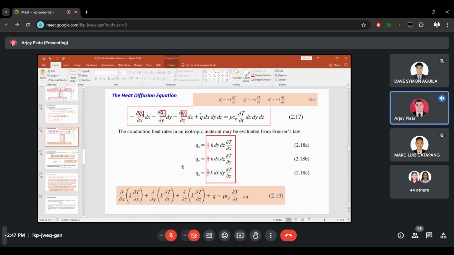Okay, so what else? Yung dx, dy, dz po sa 2.17. Yep. What will happen? Magka-cancel out po. Matitira yung partial derivative. Okay, so it will be cancelled out since we have dx, dy, dz in both sides of the equation.